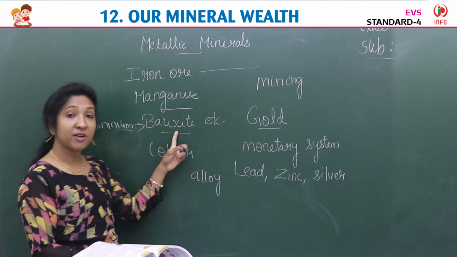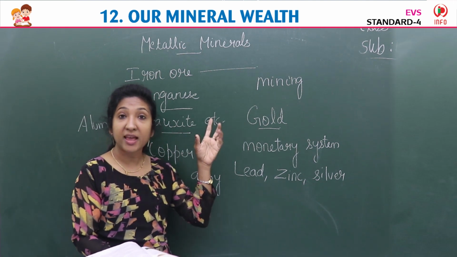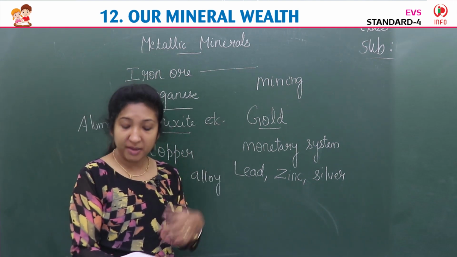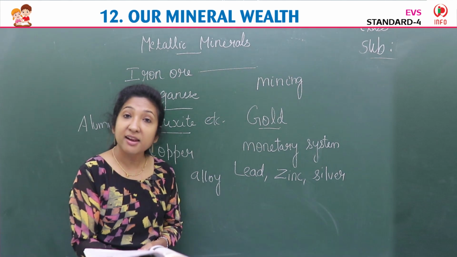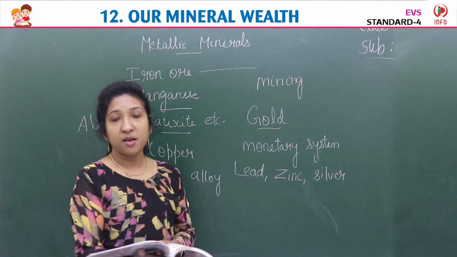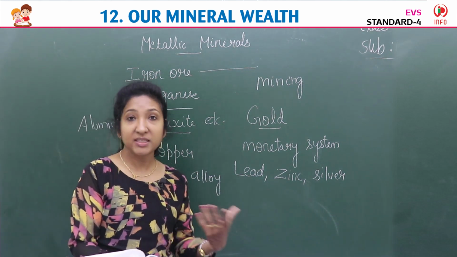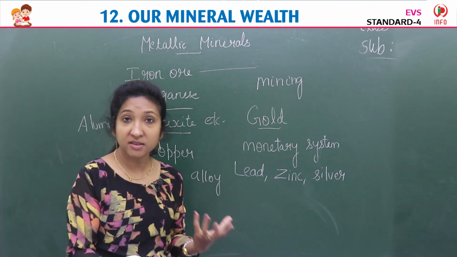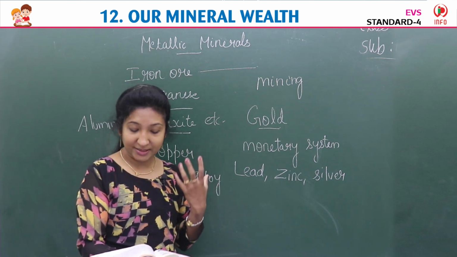Then bauxite. Aluminium metal is produced from bauxite ore. Okay, from bauxite ore we get aluminium metal. India is self-sufficient in the production of this mineral ore, and we can find many states in India where we get bauxite.